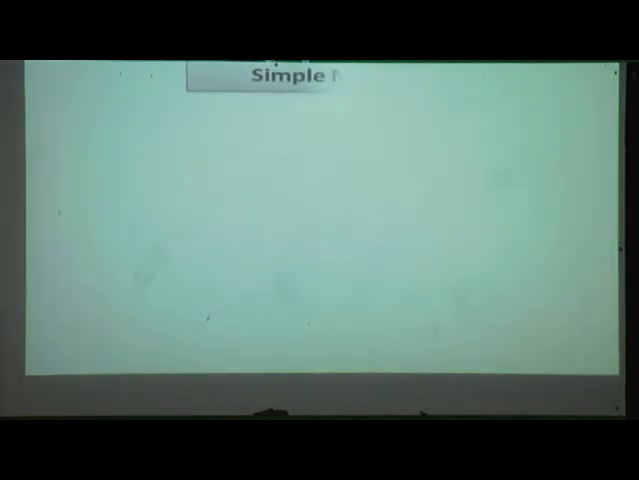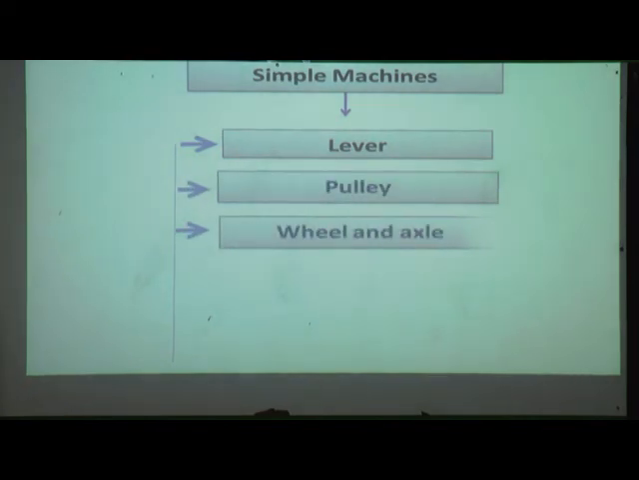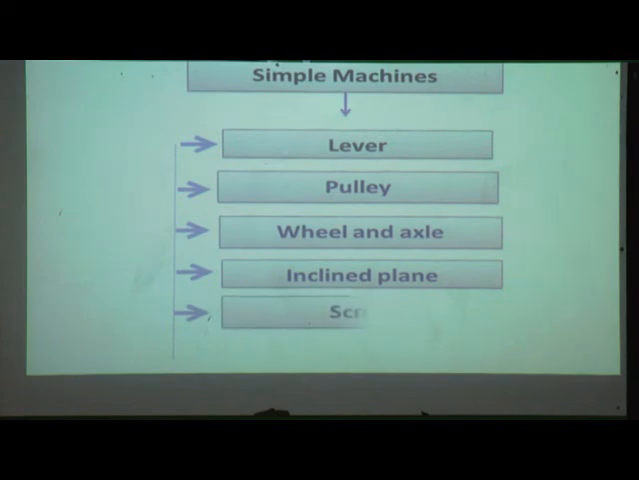Now let us review our today's points. We have seen about the simple machines. Those are lever, pulley, wheel and axle, inclined plane, screw and wedge. These are simple machines.